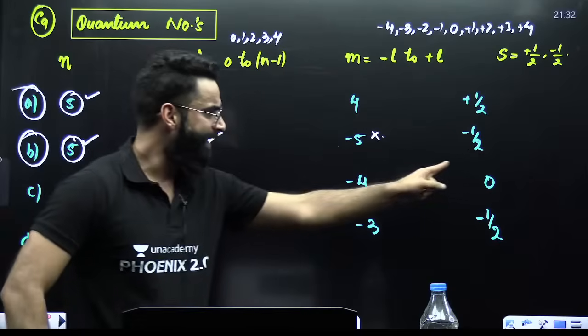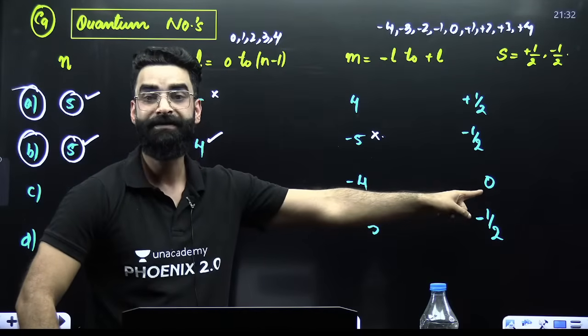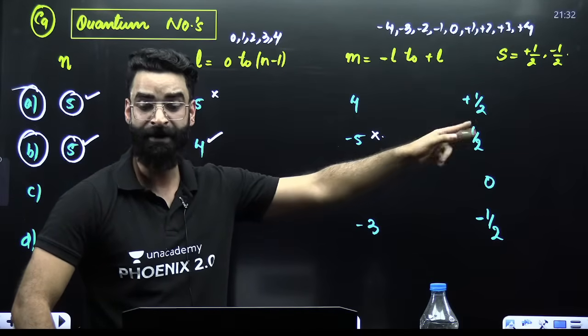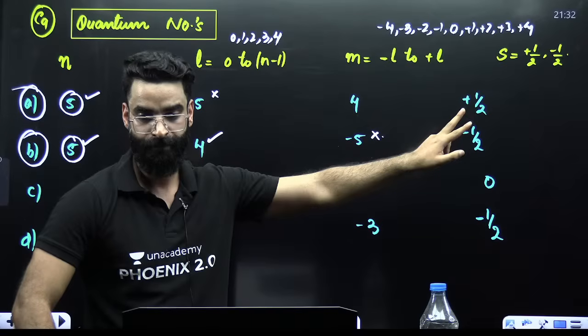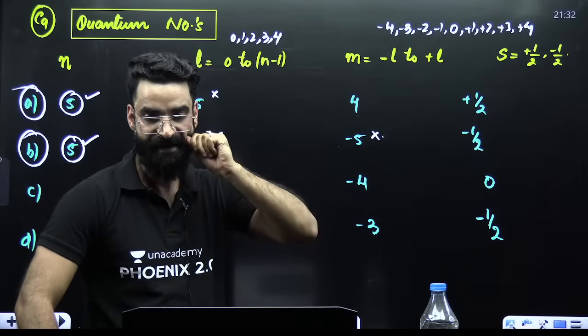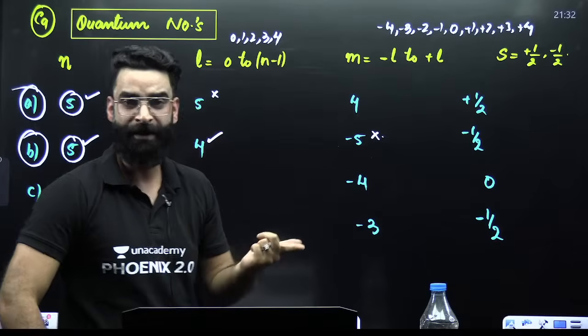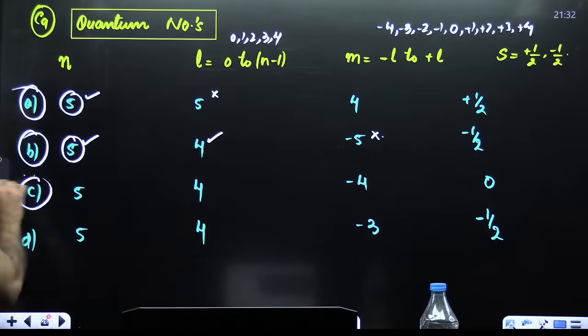If you look at the next one, here the spin is 0. Spin can have only 2 values, either plus 1 by 2 or minus 1 by 2. Right? But here spin is 0. So this is also incorrect.